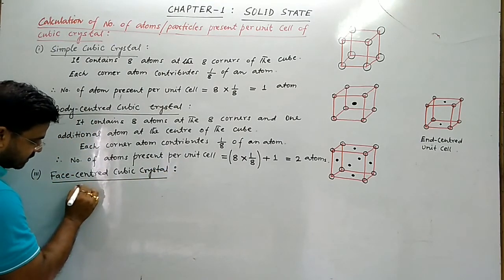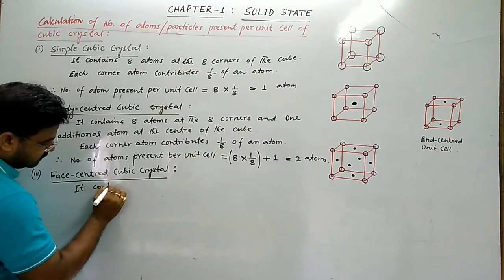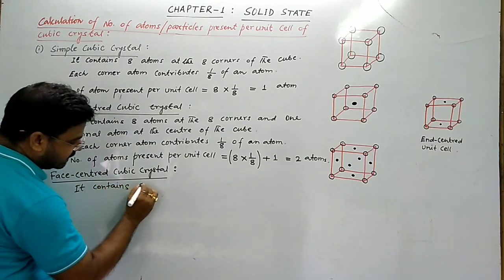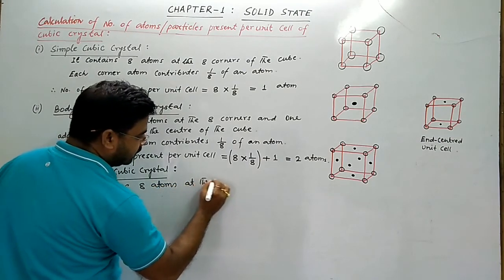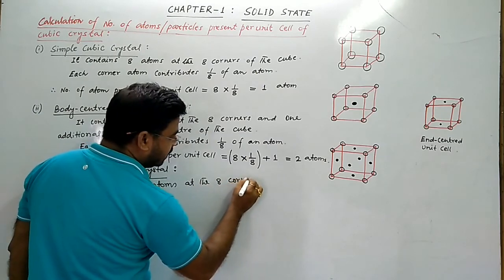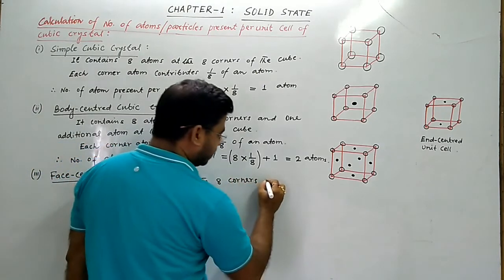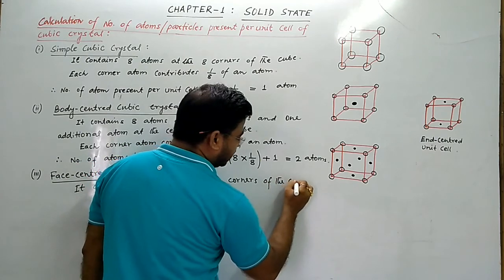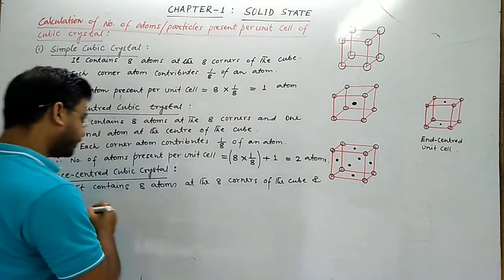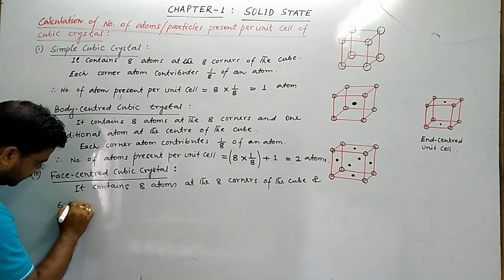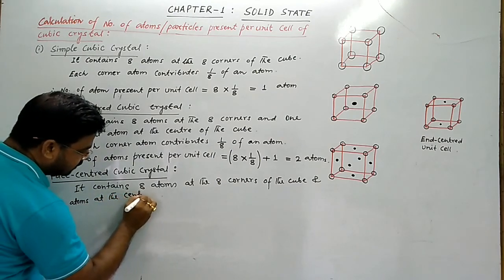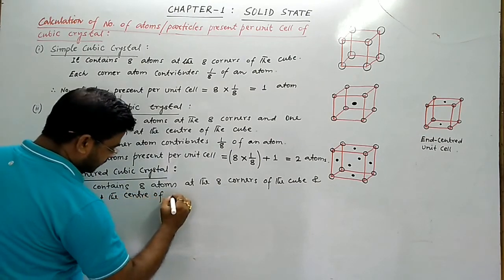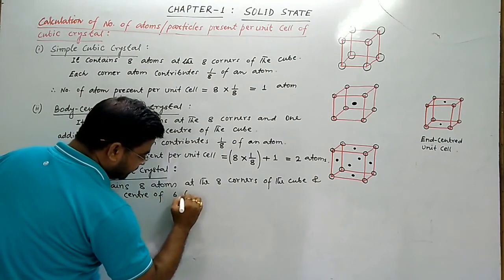The face centered cubic crystal contains 8 atoms at the 8 corners of the cube and 6 atoms at the center of 6 faces.